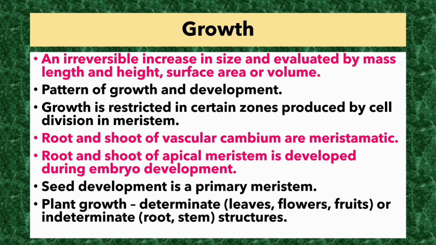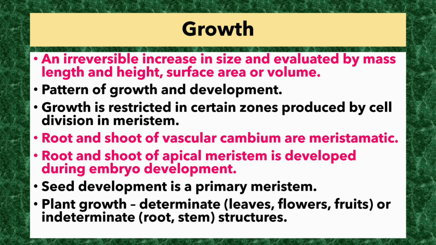Pattern of growth and development. Growth is restricted in certain zones, produced by cell division in meristem. Root and shoot of vascular cambium are meristematic. Root and shoot of apical meristem is developed during embryo development. Seed development is a primary meristem. Next, we are going to see about plant growth.